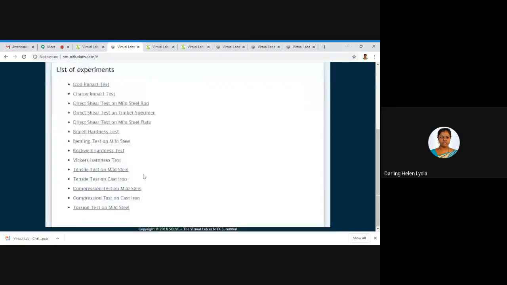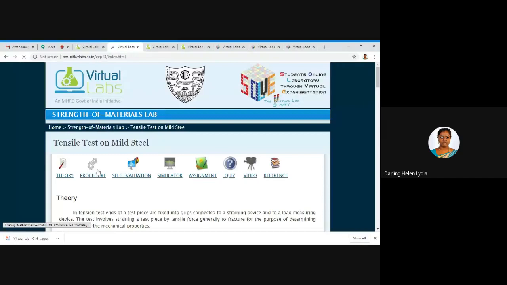So the basic experiment, and a very interesting and useful experiment that we might know as civil engineers, is the tensile test on mild steel. So now I would like to present that test to give hands-on training to all of you on how to work on that particular experiment. Okay, as a virtual laboratory, we know the concept, we know each and everything, but how to use this virtual lab, that is what we are going to deal with now.